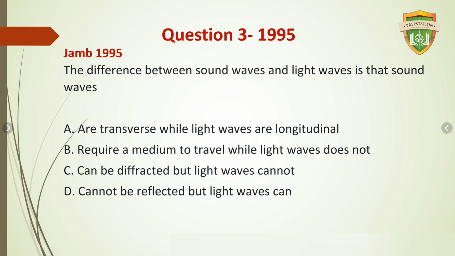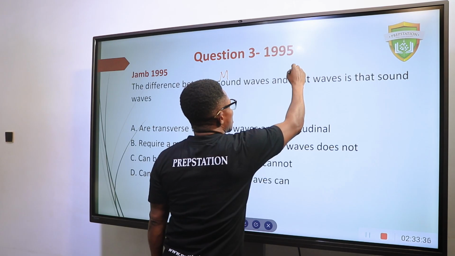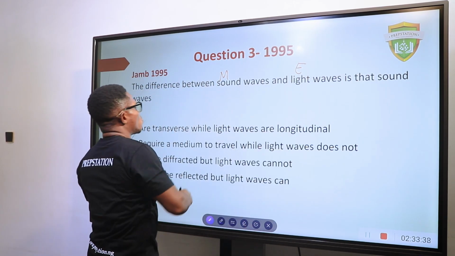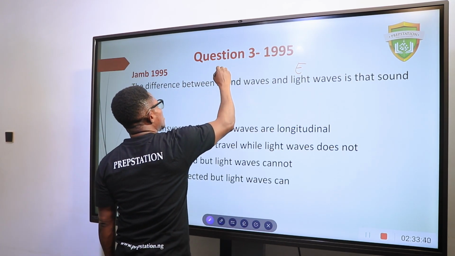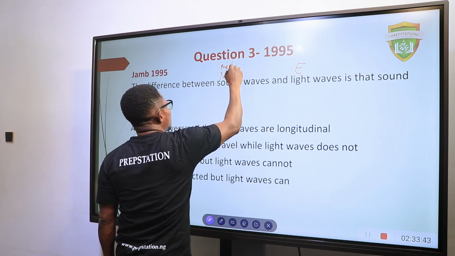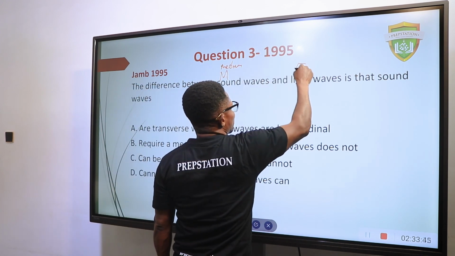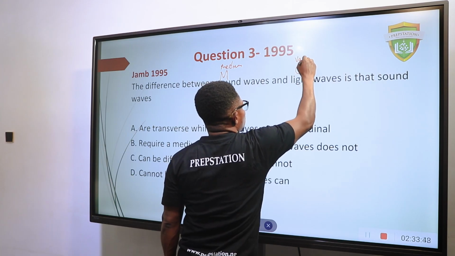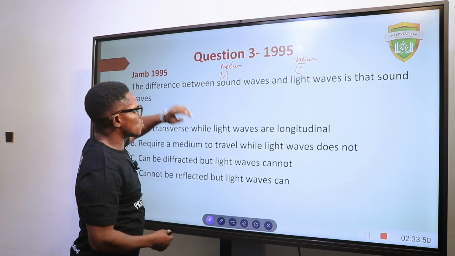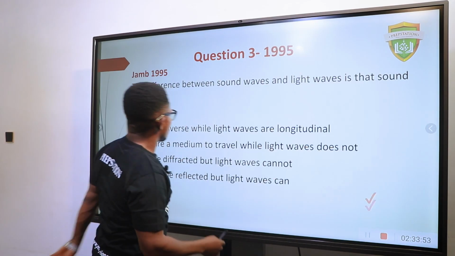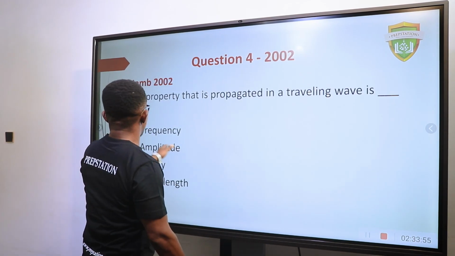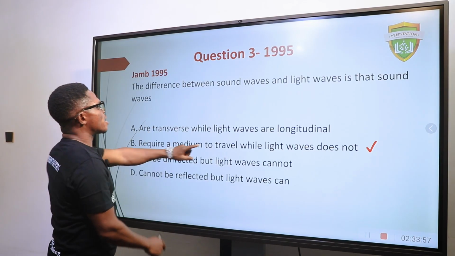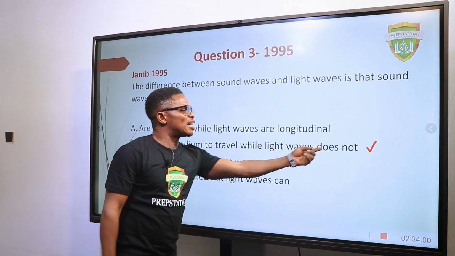The difference between sound waves and light waves is that, as I explained before, sound wave falls under mechanical waves, and light wave falls under electromagnetic waves. This is mechanical because it requires a medium for traveling. This is electromagnetic because it can go through vacuum. So what should be the answer for this question? The answer is: sound waves require a medium to travel while light waves do not.